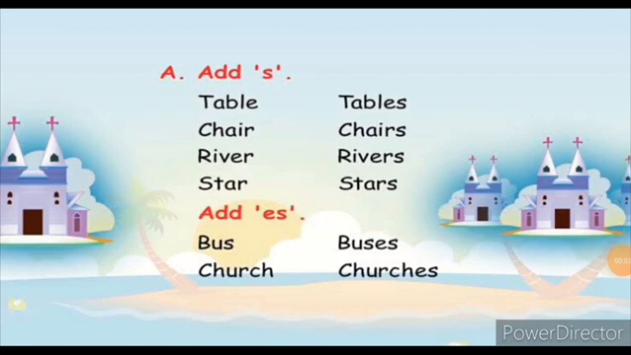Look at this, children. To make it from singular, that is one, to many, we have to say it in the plural form. So table, T-A-B-L-E is given as table. How should we make it into many? How should you say? Tables. Chair, chairs. River, rivers. Star, stars.